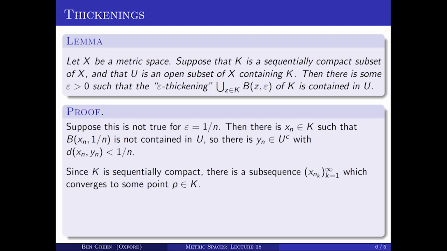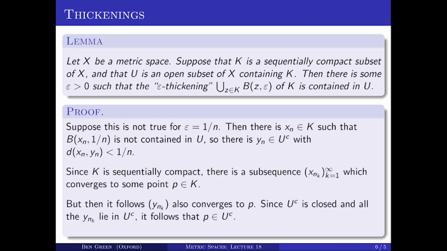And that subsequence converges to a point P in big K. But the corresponding points y_{n_k}, their distances from the x_{n_k}'s tend to 0, and therefore that sequence y_{n_k} also converges to P. But the y_{n_k}'s lie in U complement, and U is open, so U complement is closed, and therefore their limit, that is to say P, also lies in U complement. So if you have a convergent sequence of points in a closed set, then their limit is also in that set.